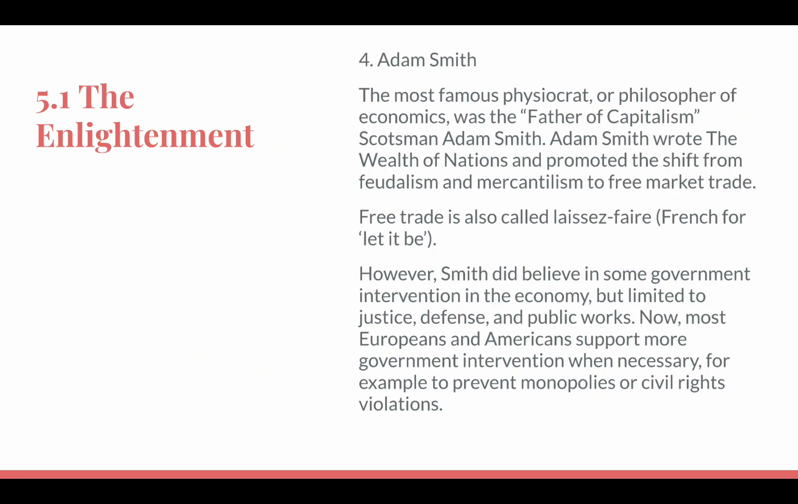He is the most famous physiocrat, or philosopher of economics, and he was the father of capitalism. He is a Scotsman, and he wrote The Wealth of Nations and promoted the shift from feudalism and mercantilism to free market trade. Free trade is also called laissez-faire, French for let it be. However, Smith did believe some government intervention in the economy is necessary, but it is limited to justice, defense, and public works. Now, most Europeans and Americans support more government intervention when necessary, for example, to prevent monopolies or